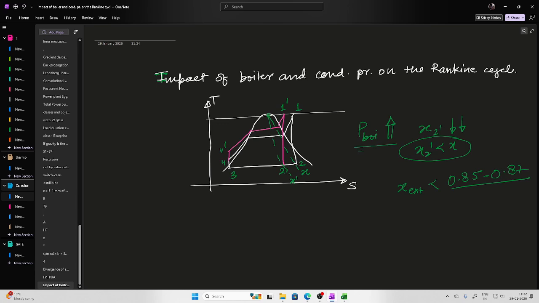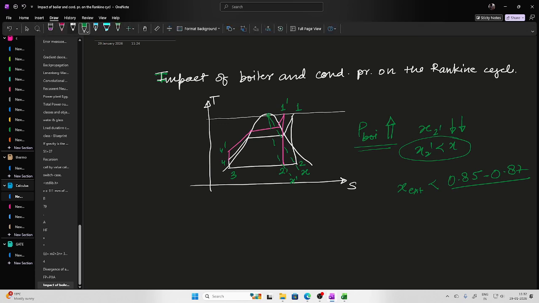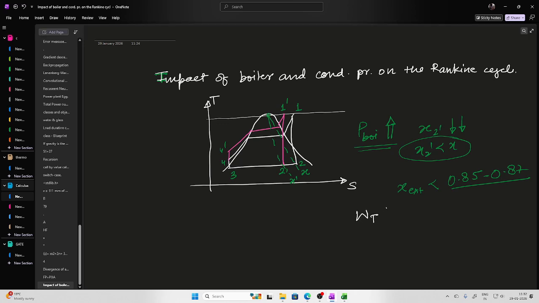So with the increase in the boiler pressure, the dryness fraction at the exit of the turbine reduces. Also, we can see that the work output W of the turbine will increase, and due to this I will be getting more work from the turbine, and the heat input will also be affected.